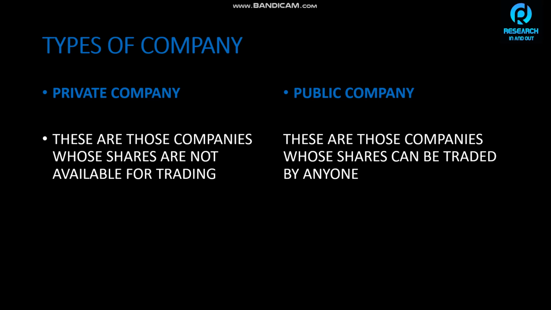Now we all trade in public company shares only, from 9:15 to 3:30. So we can trade in public companies only, which are listed on the NSE and BSE stock exchanges. Now how are we going to trade?